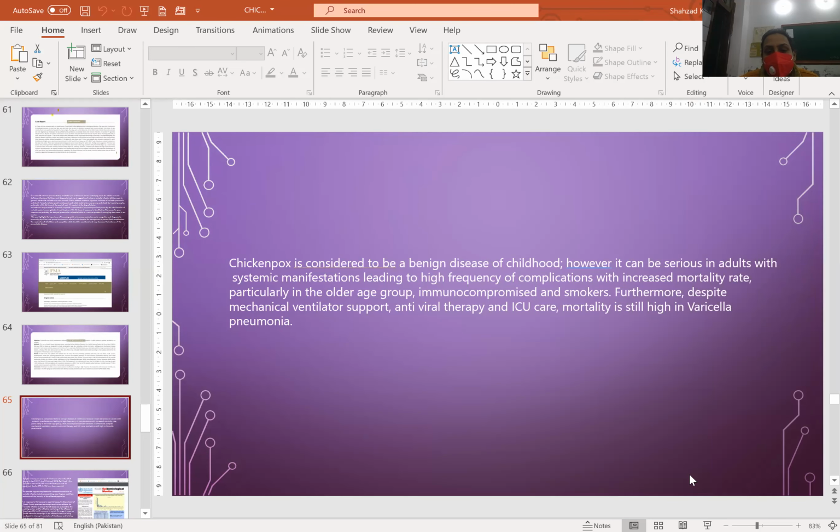Chickenpox is considered to be a benign disease of childhood. However, it can be serious in adults, with systemic manifestations leading to a high frequency of complications with increased mortality rate, particularly in the older age group, the immunocompromised, and smokers. Furthermore, despite mechanical ventilation support, antibiotic therapy, and ICU care, mortality is still high in varicella pneumonia.